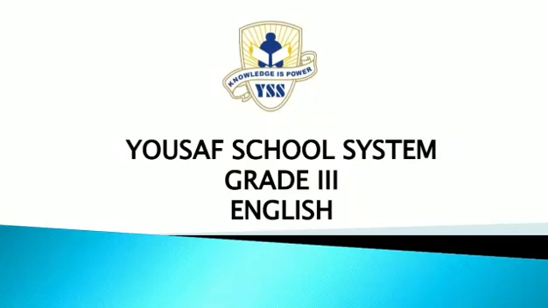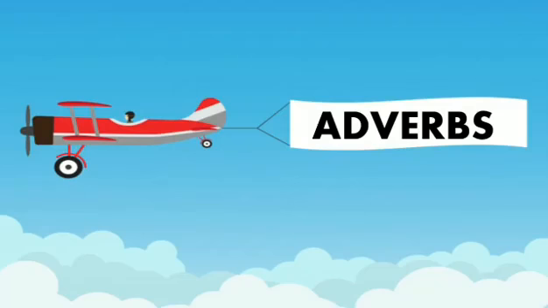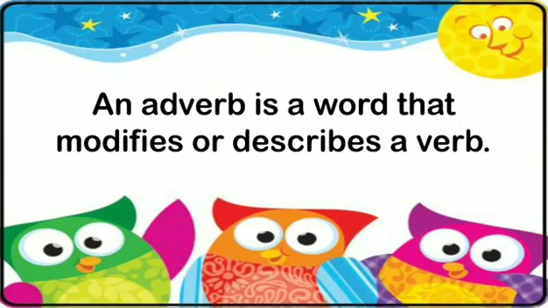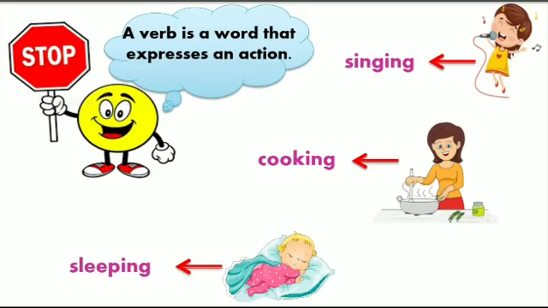How are you all? Students, I am your English teacher, and today we are going to study about adverbs. First of all, I would like to tell you what adverbs are. An adverb is a word that modifies or describes a verb. Students, when I say an adverb is a word that modifies or describes a verb, I mean that the words which tell us more about a verb, which is an action word, a word which describes an action word, is called an adverb. Okay? So, just for your revision, let's quickly revise what verbs are.